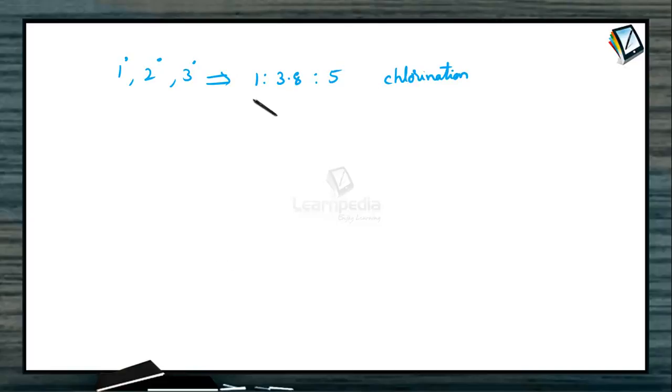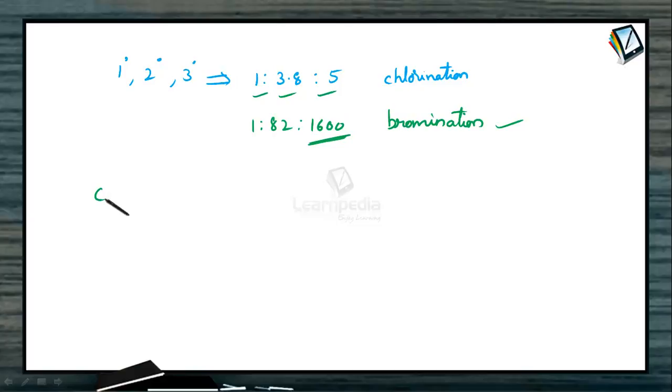But if you see the same ratio for the case of bromination, the ratio is 1 is to 82 is to 1600. So because of more difference in the reactivity of the primary, secondary and tertiary in the case of bromination, definitely there is a lot of dominance of the product formed based on the replacement of the tertiary hydrogen. But here, as the difference between the reactivity of the primary, secondary and tertiary is not that much, that is the reason why chlorination rarely yields a great predominance of any single isomer.